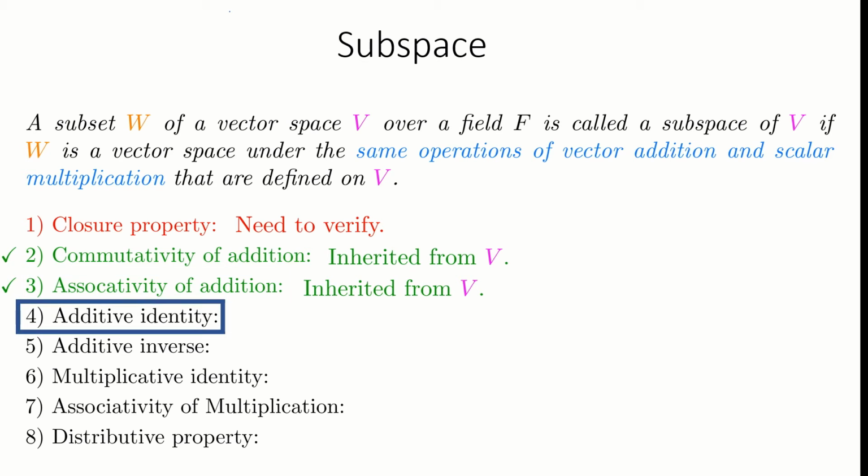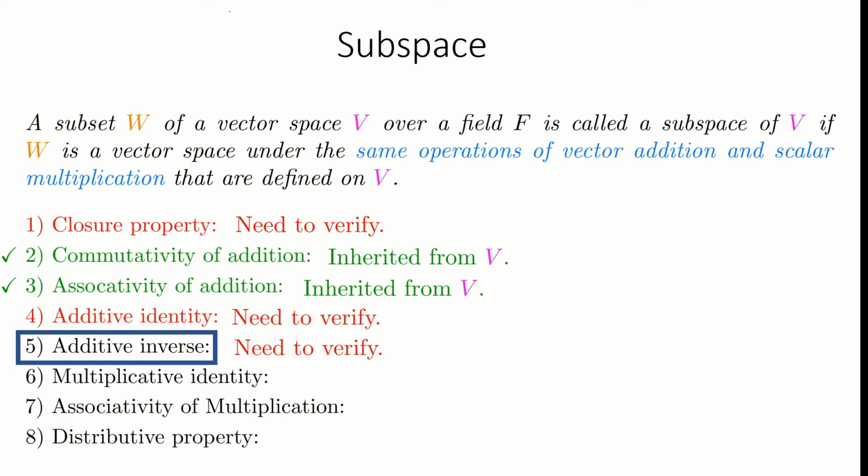Additive identity. It is possible that the subset does not contain the additive identity. This property is not inherited. We need to verify this property explicitly for a subset to see if it is a subspace or not. Additive inverse. This property is also not inherited by a subset. It is also possible that an element in W has no additive inverse in W. This property should also be verified explicitly to decide if a subset is a subspace or not.